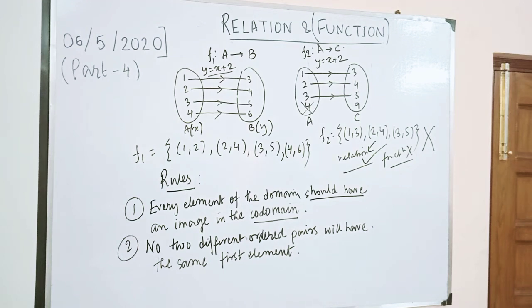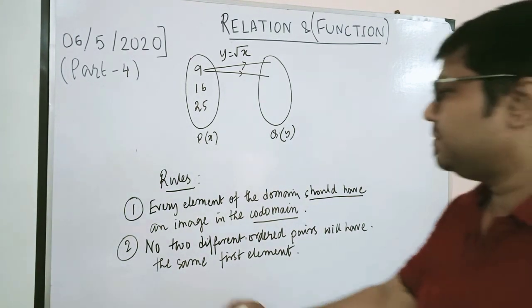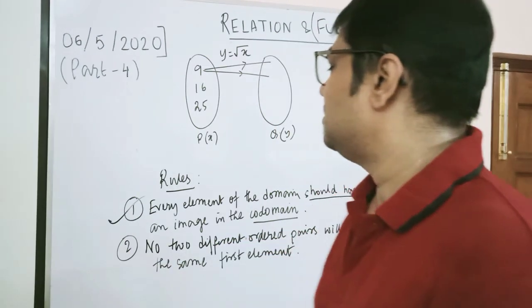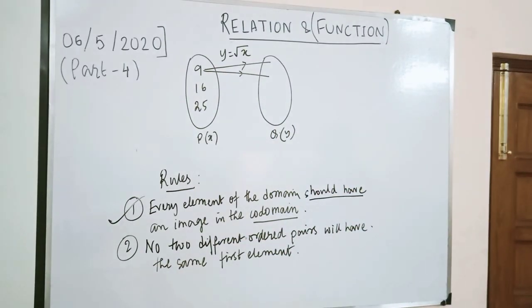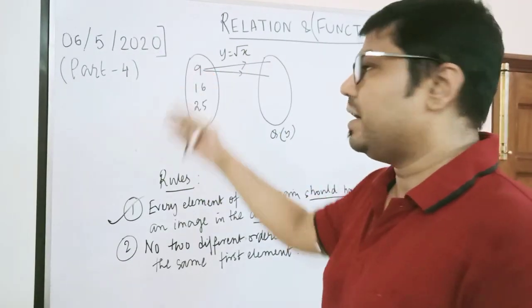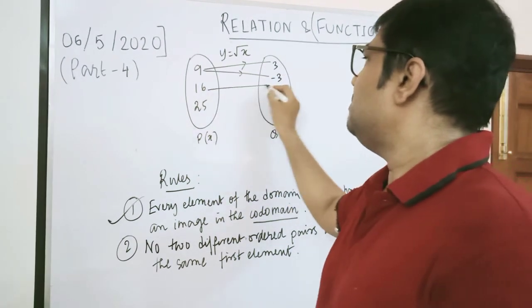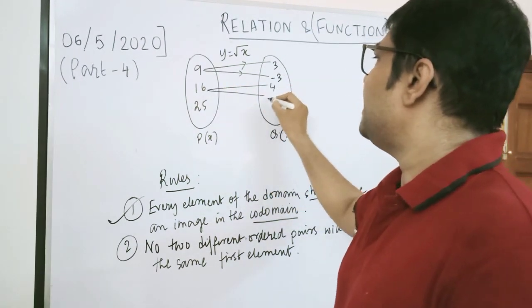Now let us see how it violates rule number 2. I am trying to draw a different situation so that I can show this rule number 2. Now see, I have written a condition, y equals root x. That means you are square rooting this x and getting the values of y. When you square root 9, you get 3 and minus 3. When you square root 16, you get 4 and minus 4.